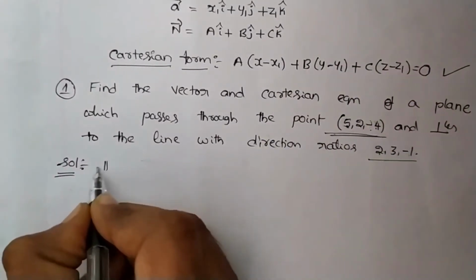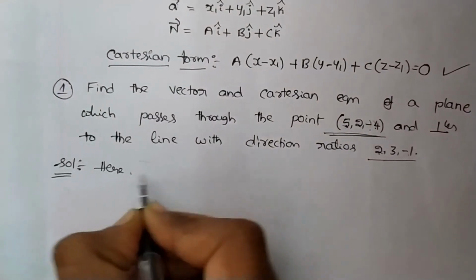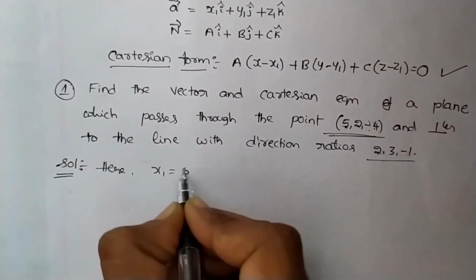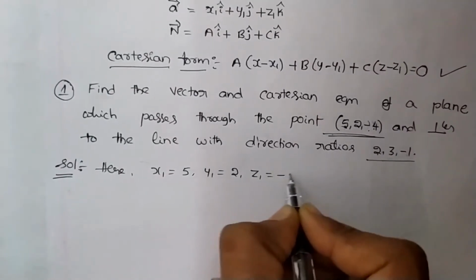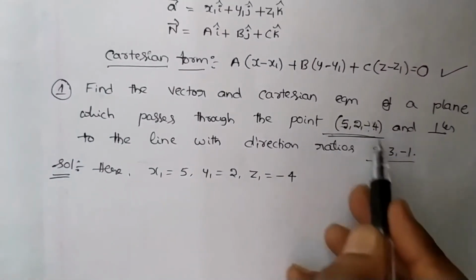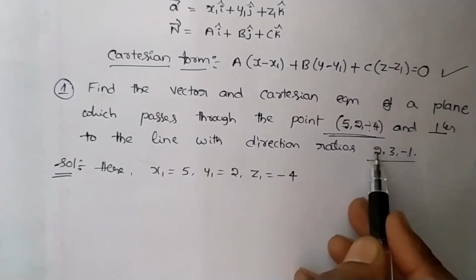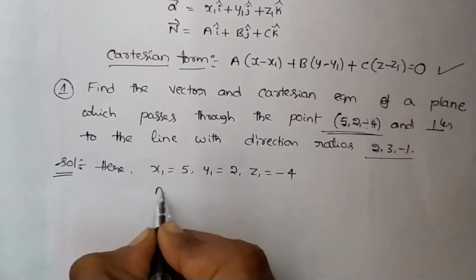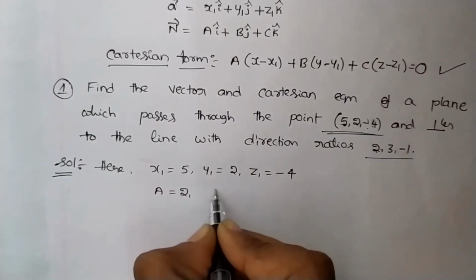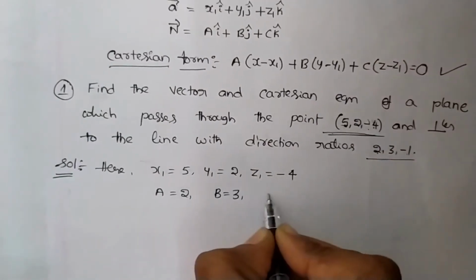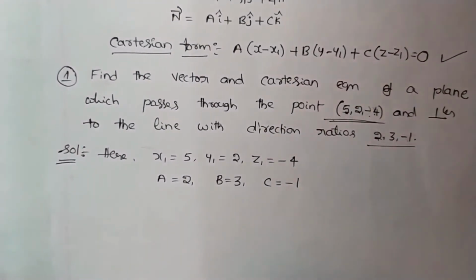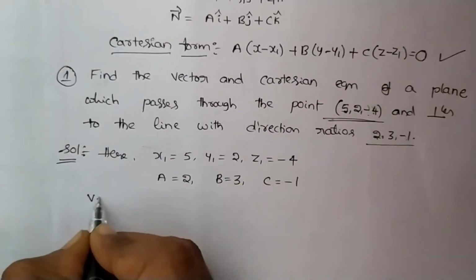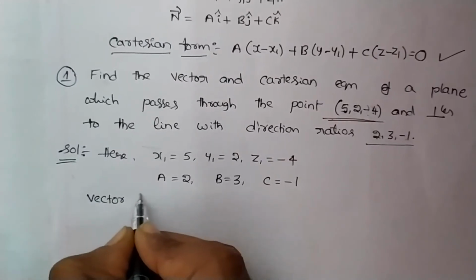Here x1 is 5, y1 is 2, z1 is minus 4. These are the direction ratios A, B, C, capital letters. A equals 2, B equals 3, C equals minus 1. Now let us find out the vector form of this plane. Vector form.